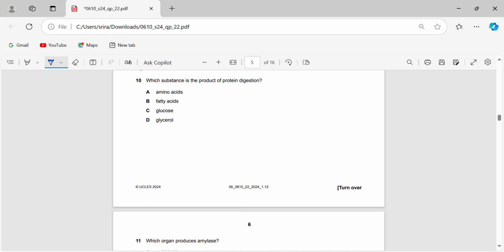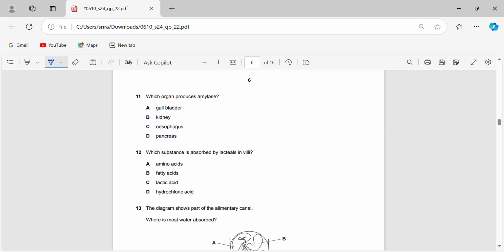Which substance is the product of protein digestion? Here we have to think about the monomers. Proteins are made out of amino acids, so straight away we can have A. Glucose is for polysaccharides, glycerol and fatty acids are for lipids, so we don't have that. It's straight away amino acids, the obvious answer.